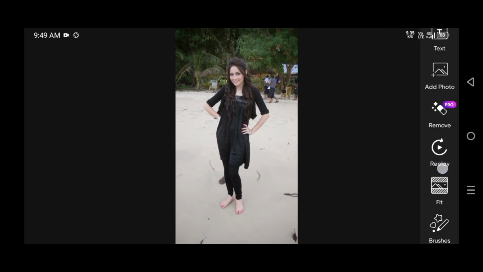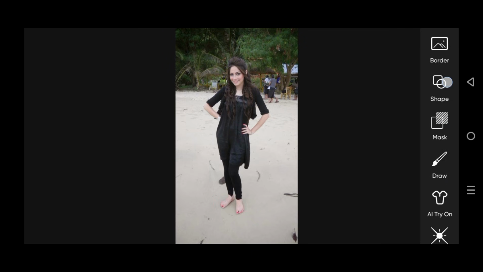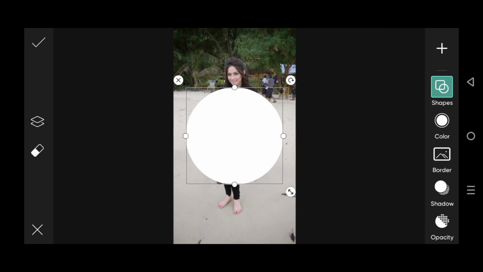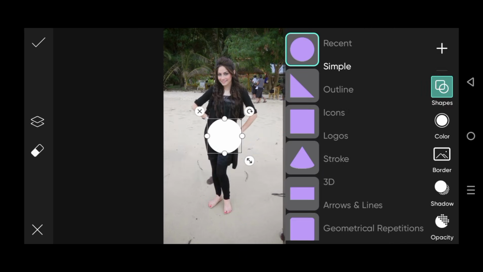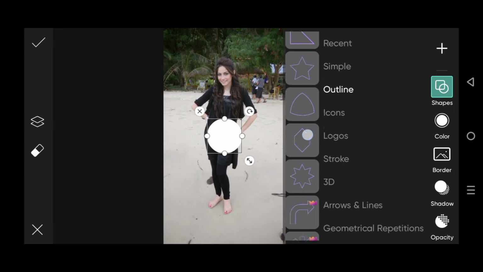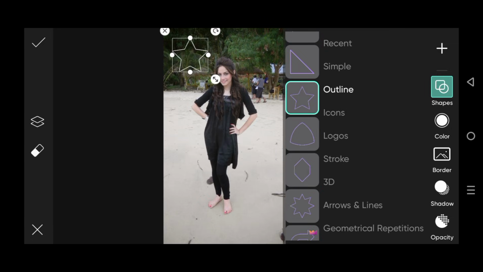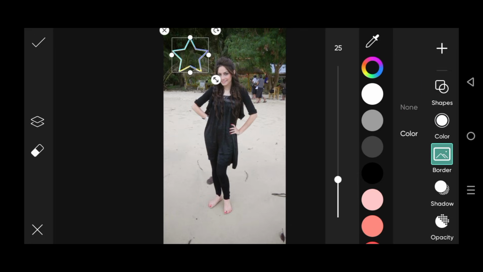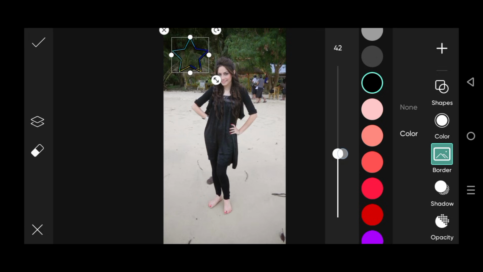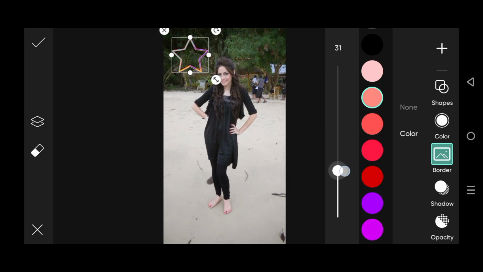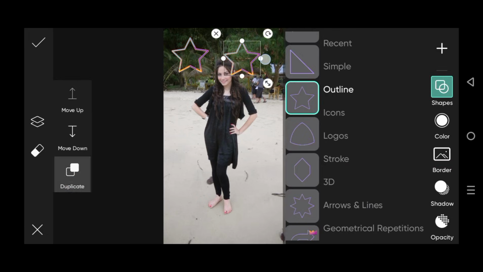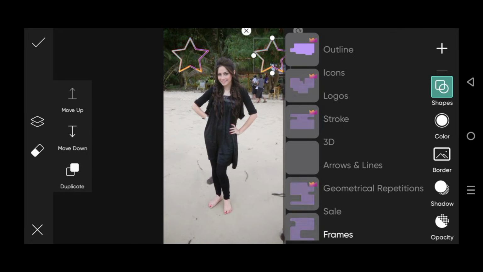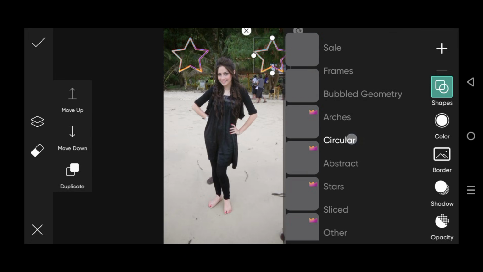Here I am applying that beautiful shape options on the image, guys. We could draw a wonderful and awesome shape on the image pictures, and that is their outline. So I have to choose that one outline, and now I have to choose that one borders on the image. And guys, that border has been chosen, and here I could make its duplicate. And guys, here we could draw any other shape on it.